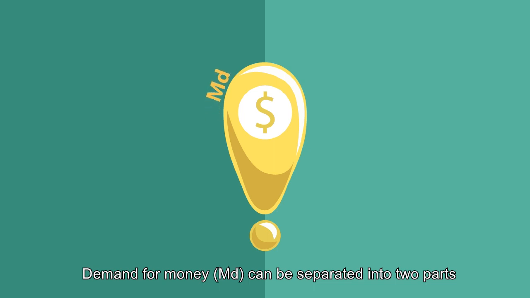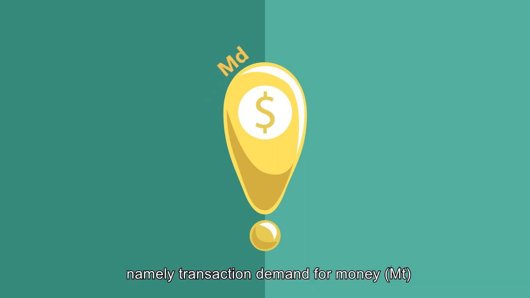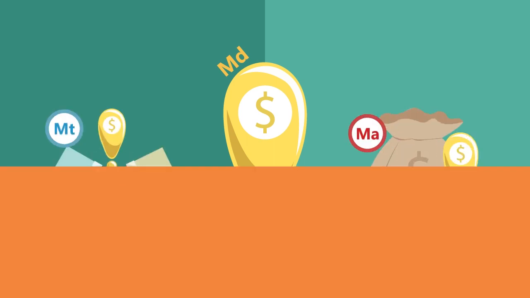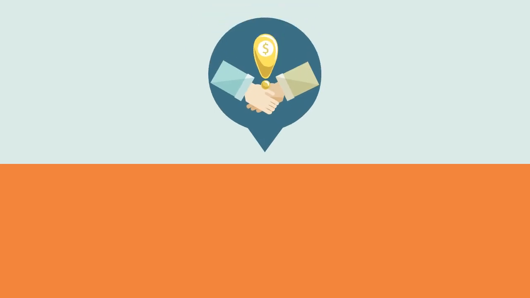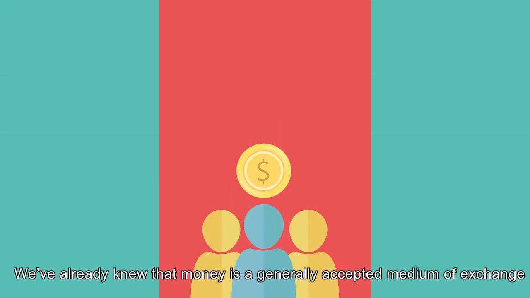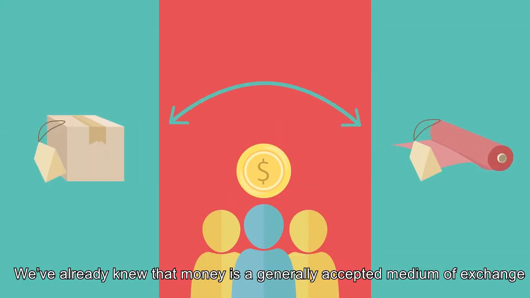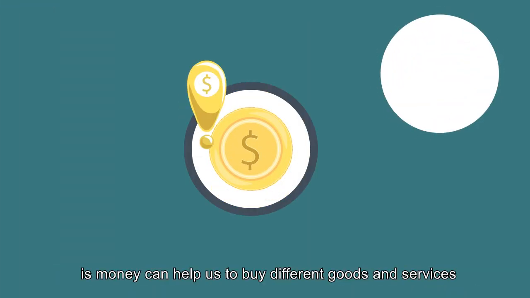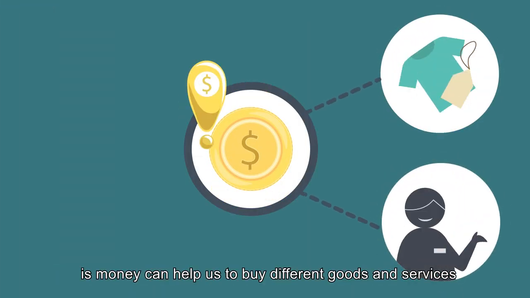Demand for money, MD, can be separated into two parts, namely transaction demand for money, MT, and asset demand for money, MA. Transaction demand for money is the total amount of money that an economy wants to hold as a medium of exchange. We already know that money is a generally accepted medium of exchange which can solve various problems brought by barter trade. Therefore, one of the reasons that we'd have demand for money is money can help us to buy different goods and services.